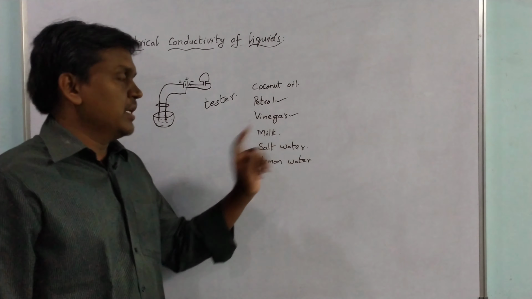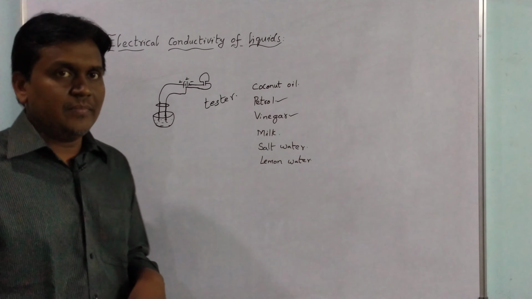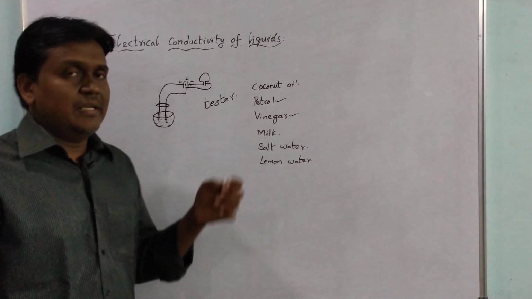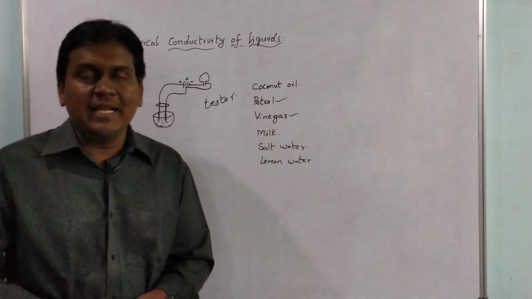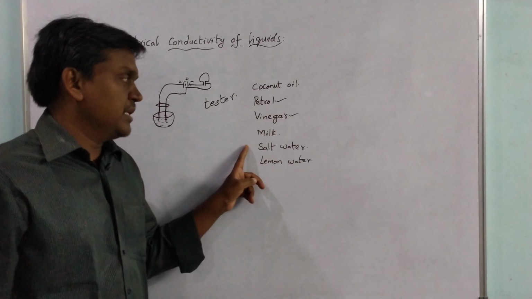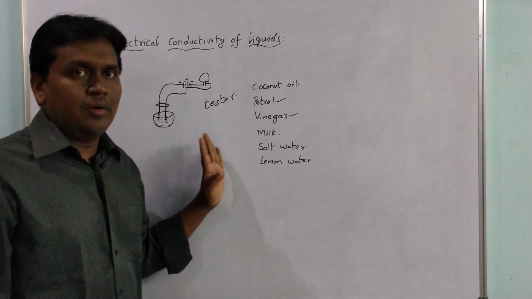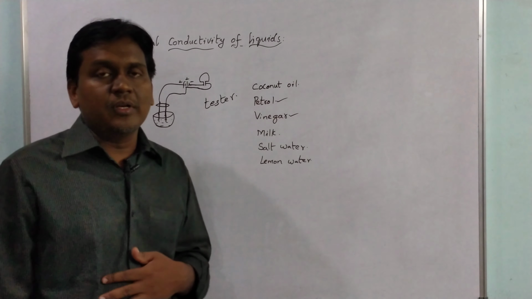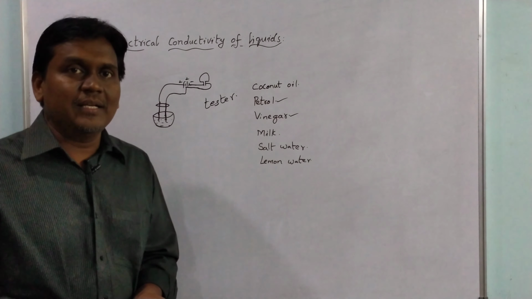And after that, if you consider milk, for milk the bulb will glow. The reason is the milk contains lactic acid, so due to that the bulb will glow. And salt water, the bulb will glow as it contains salt. And lemon water, the bulb will glow as it contains citric acid.